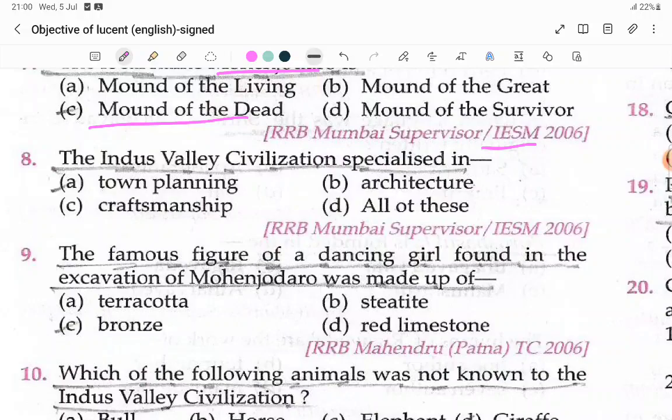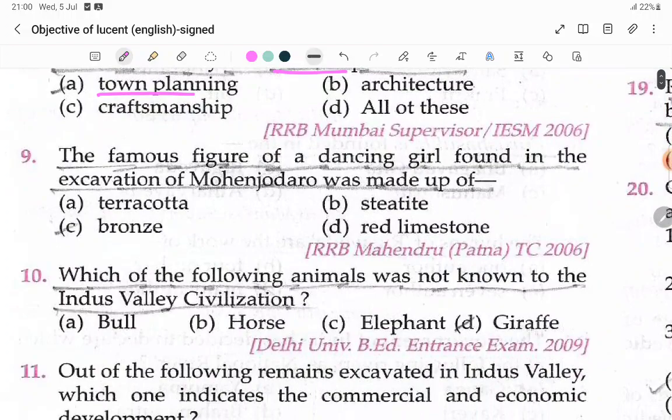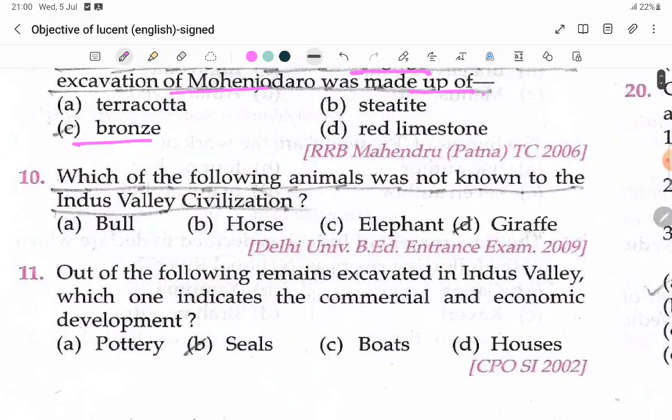The Indus Valley civilization was specialized in town planning. The town was very well planned. The famous figure of the dancing girl found in the excavation of Mohenjo-daro was made of bronze. That's why they knew bronze, they didn't know iron. Which of the following animals was not known to the Indus Valley civilization? They didn't know the giraffe.